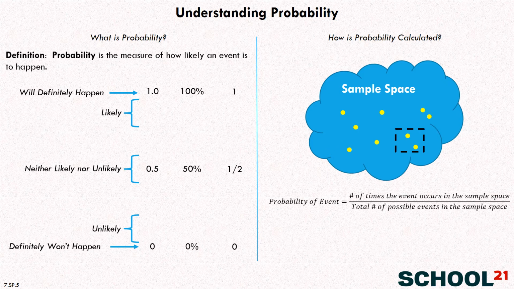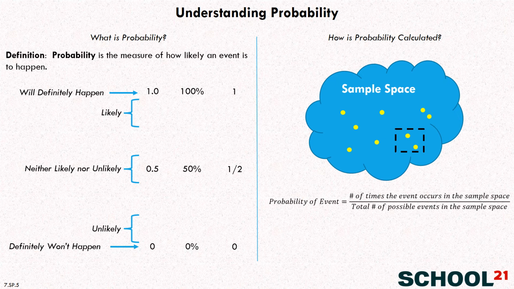The probability of an event is the number of times the event occurs in the sample space. So in this example, it would be 2, over the total number of possible events in the sample space. So that would be all of the dots here. So you create a fraction and you calculate your decimal or percentage, or you leave it as a fraction, and that's the probability. So let's do just a quick example here.